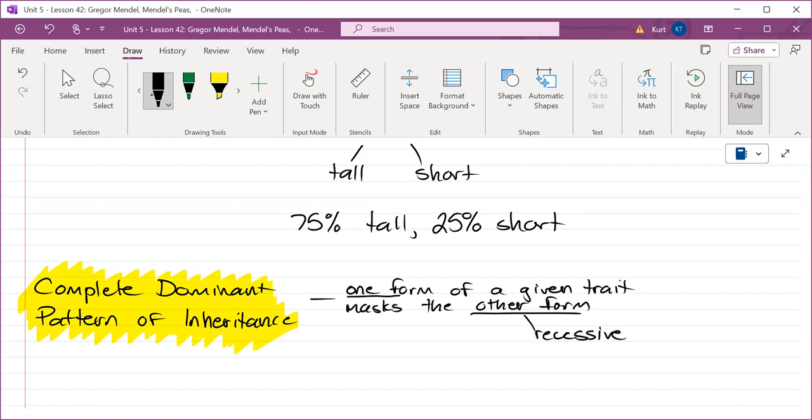So what do you call the form that overwhelms the other? Dominant. Dominant masks recessive. We will get to incomplete dominance, but I want to stress to all of you that so many students forget that complete dominance is actually a thing. One trait masks another. Here's an example.